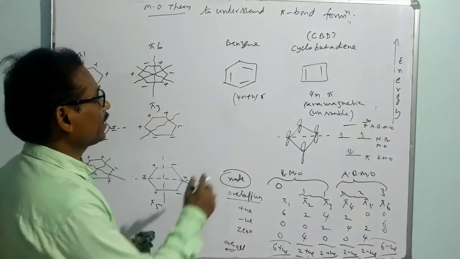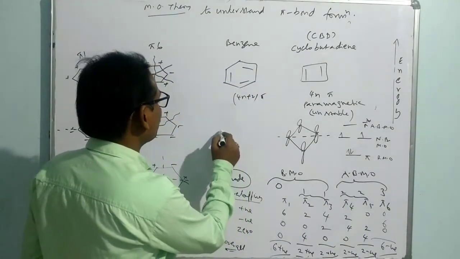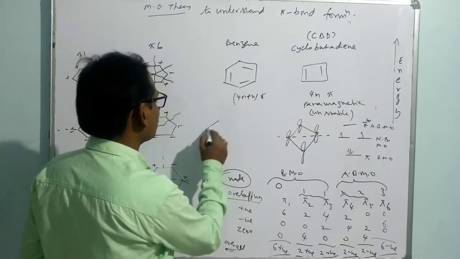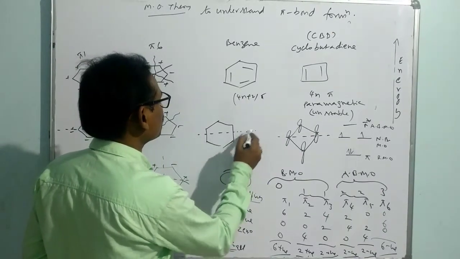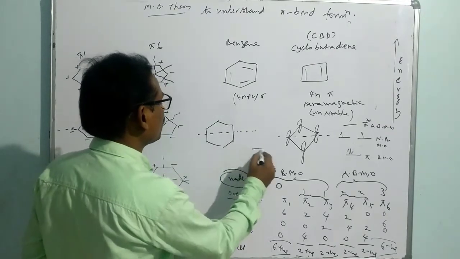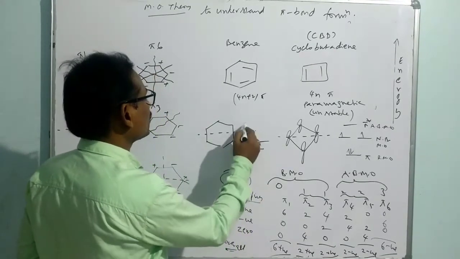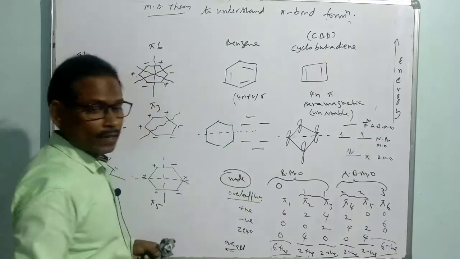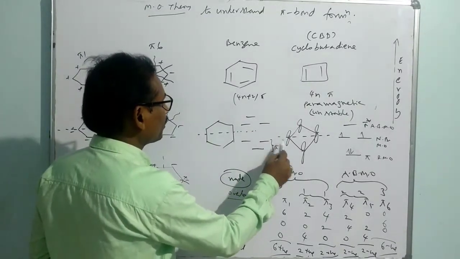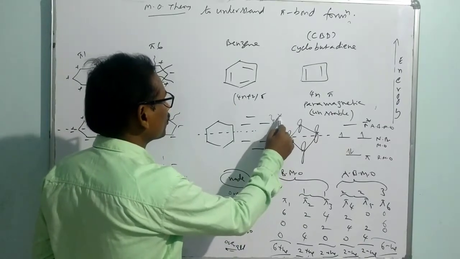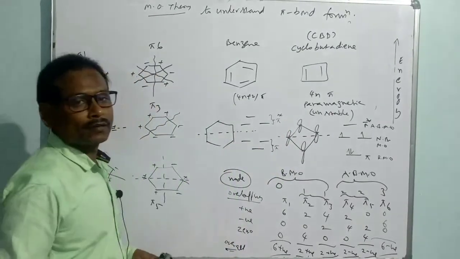So now I can write the energy order. If I write it like a polygon, in this case it is a principle like this. This is called the non-bonding part, with reference to these 3 corners, 1, 2, 3. Now this is of bonding pi, this is of anti-bonding pi. So totally 6. There is no question of non-bonding.